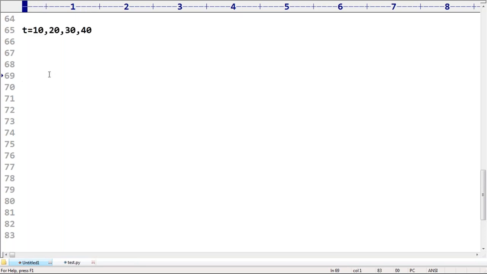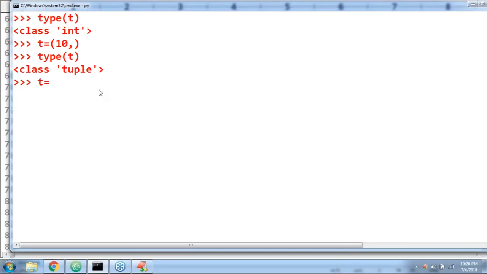Square brackets mean list. Parenthesis means tuple. Curly braces mean set. Again, curly braces mean dictionary. Among all these, only for tuple, the parentheses are optional. Remember this one. These parentheses are optional, that's why no problem, man. Here I'm taking 10 comma 20 comma 30 comma 40.